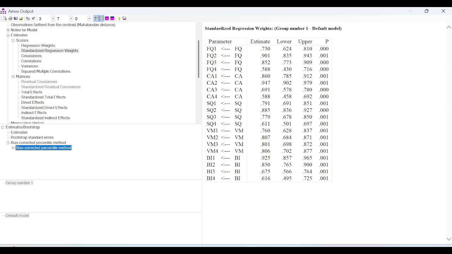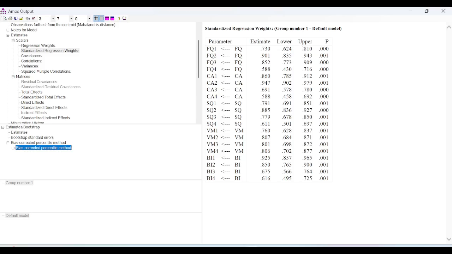So I have all the indicators of my model, and the standardized regression weights or factor loadings, that is what we call them. If we are doing a CFA, confirmatory factor analysis, we call the standardized regression weights as factor loadings. Now I need to check this lower limit and upper limit, which we saw in the slide also, that bootstrap generates the lower limit and the upper limit. Now we have to see the lower limit and the upper limit.